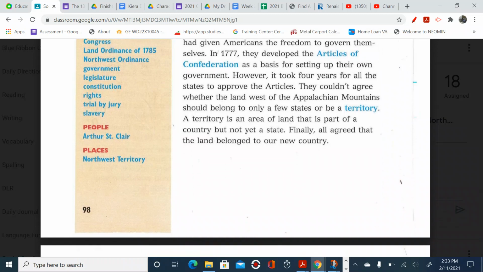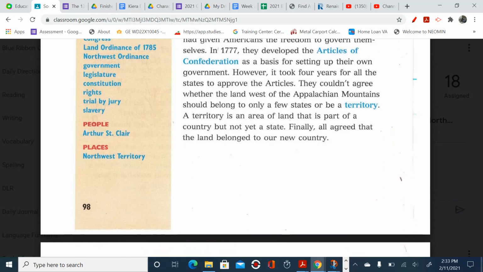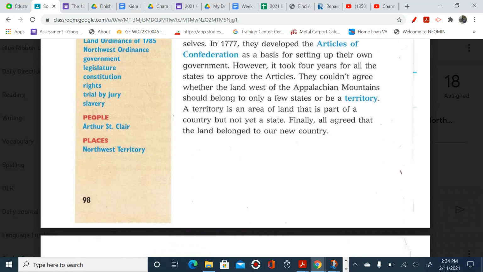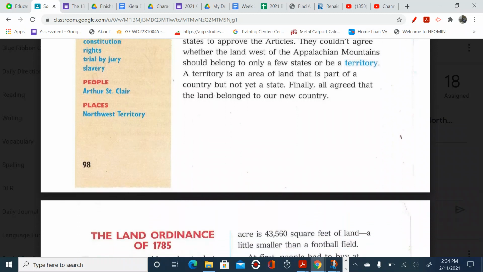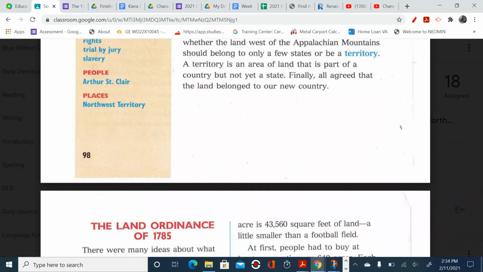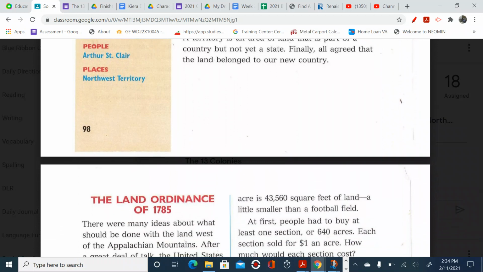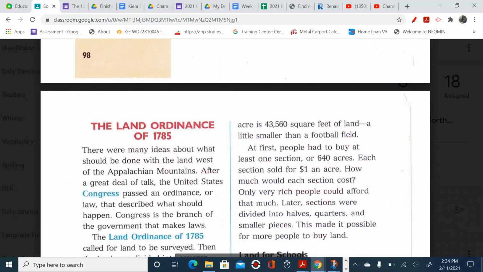However, it took 4 years for all the states to approve the Articles. They couldn't agree whether the land west of the Appalachian Mountains should belong to only a few states or be a territory. A territory is an area of land that is part of a country but not yet a state. Finally, all agreed that the land belonged to our new country.